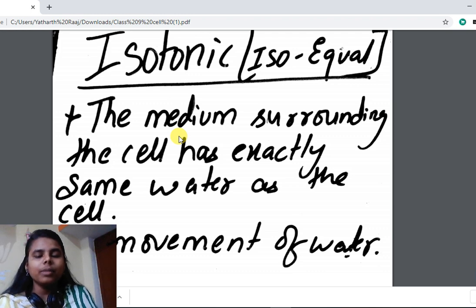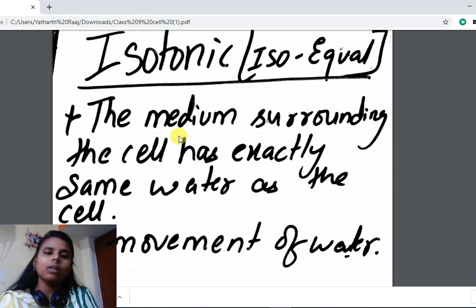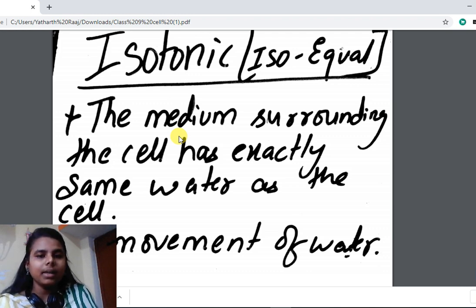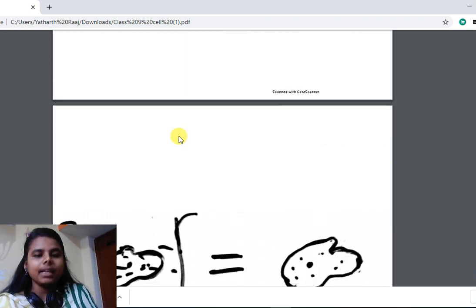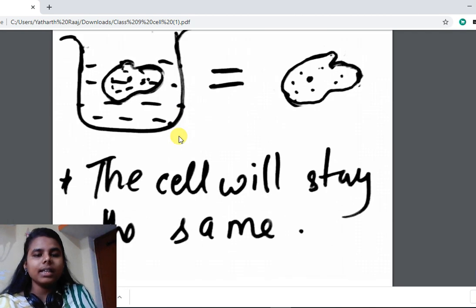So no movement of water molecules will be there. Once it has absorbed water, the concentration has become equal, and after that no movement of water will be there. That type of solution is known as isotonic solution. That means the medium surrounding the cell has exactly the same water as the cell. Then no movement of water will be there and the cell will stay the same.